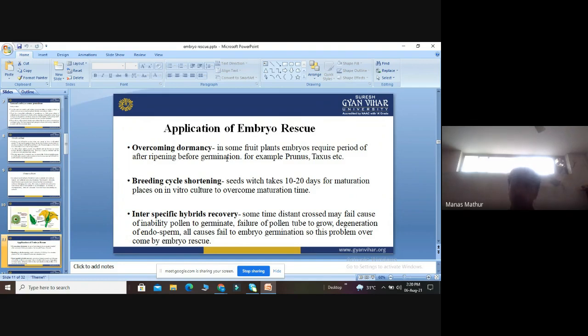Failure of pollen to grow can be overcome by embryo rescue. Because if the pollen fails, there is no growth of endosperm, and when there is no growth of endosperm, there is no growth of embryo. So these are the main applications of embryo rescue: to overcome the dormancy, to reduce the breeding cycle, and in interspecific hybrids, to overcome the failure of pollen to germinate. These are the applications we can do from embryo rescue.